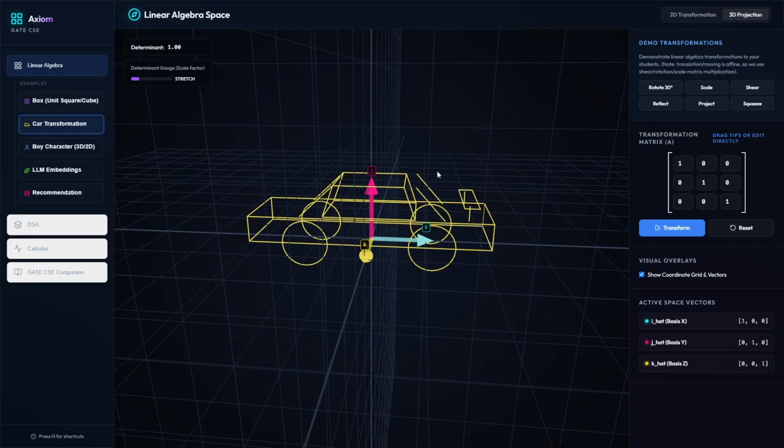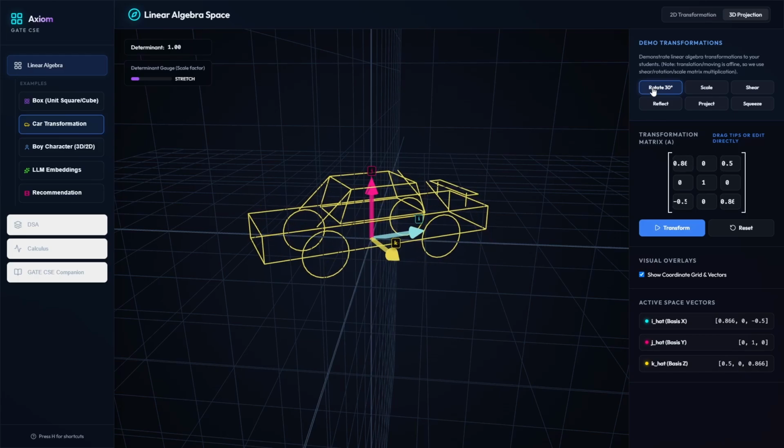Okay, so if I want to transform it, if I want to rotate this entire thing, if I click on rotate, then look at the values. I clicked on rotate, the car has been rotated. Now see, the values of the matrix have been changed. So this transformation is happening on these vectors i, j and k, and because of these transformations on the vectors, the entire object is changing its form on the 3D plane.